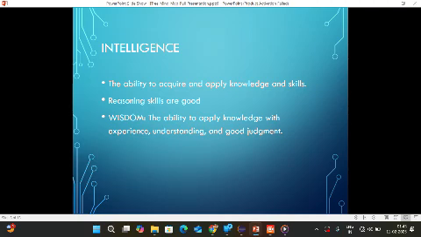It is about making the right choices based on experience. For example, grandparents often give advice based on their life experiences. So wisdom and intelligence have some small interconnections between them.